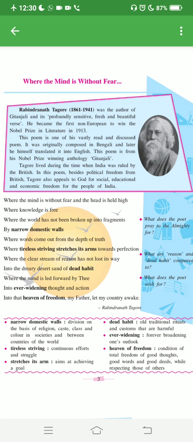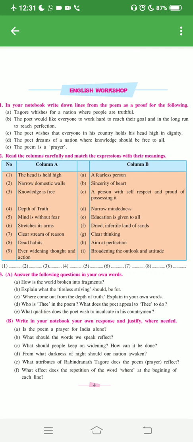This is the explanation line by line. And now comes your activity, a workshop type of thing. First thing, you have to write a critical appreciation. I'm dictating to you in points format. You have to write in a paragraph format in your notebook.